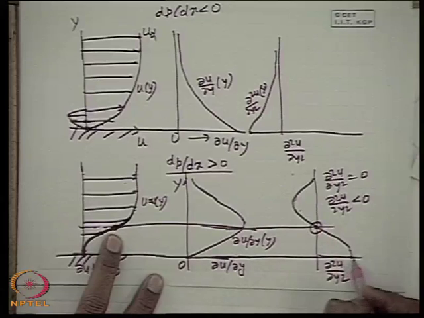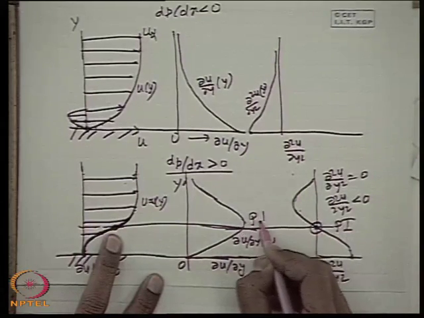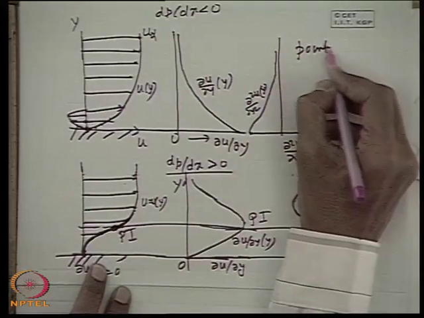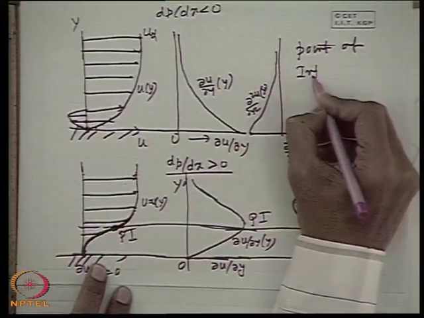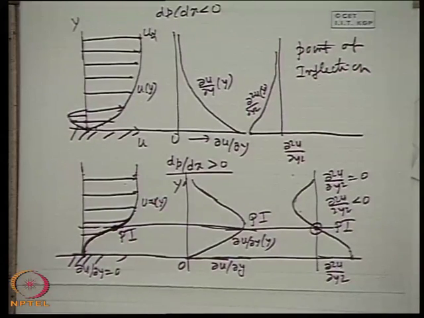Therefore, the curvature in this case must cross the 0 point. This is known as the point of inflection. So, for a boundary layer separation case, the velocity profile must have a point of inflection.